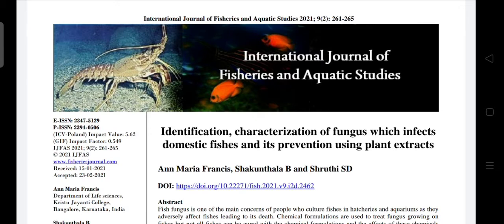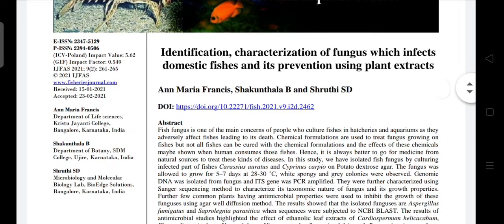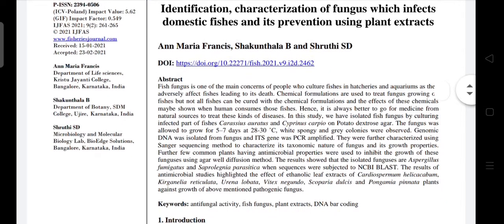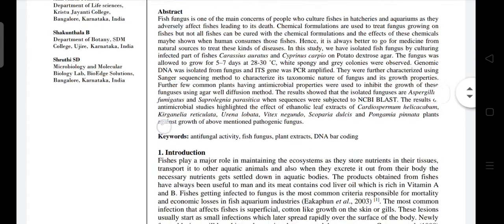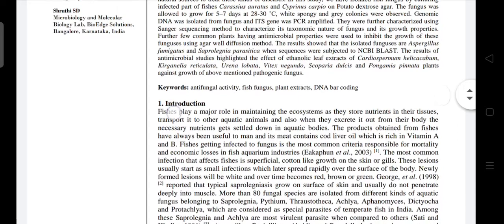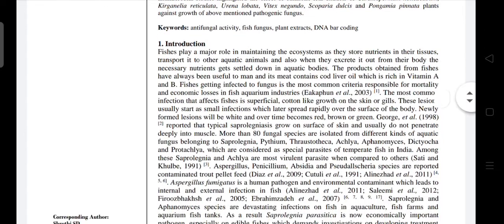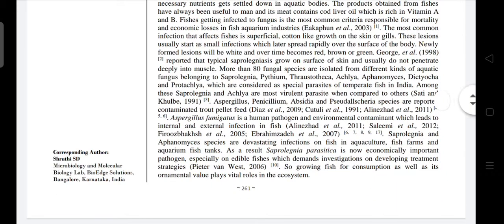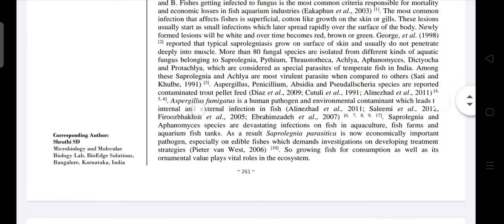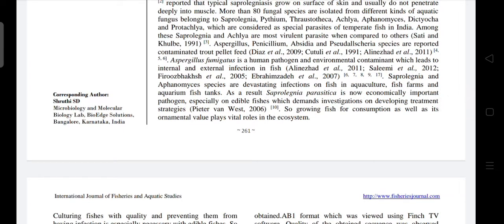Fish fungus is one of the main concerns of people who culture fishes in hatcheries and aquariums, as it adversely affects fishes, leading to their death. Chemical formulations are used to treat fungus growing on fishes, but not all fishes can be cured with chemical formulations, and the effect of these chemicals may be shown when humans consume those fishes. Hence, it is always better to go for medicine from natural sources to treat these kinds of diseases.